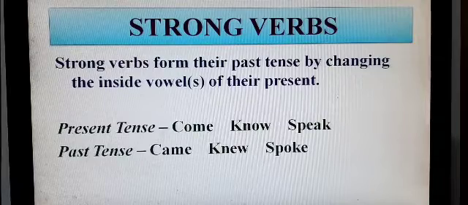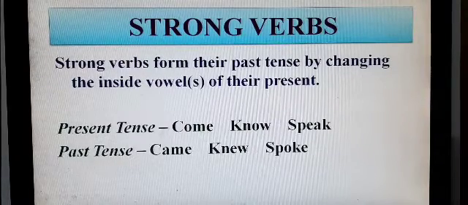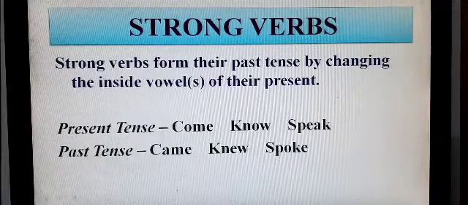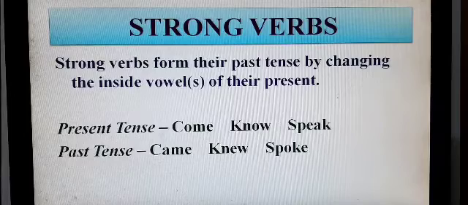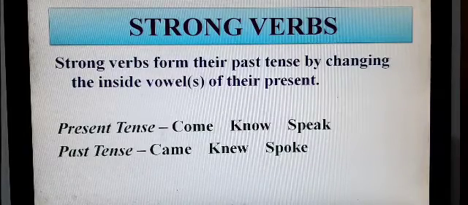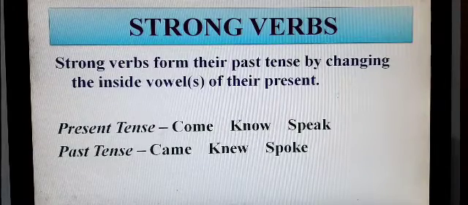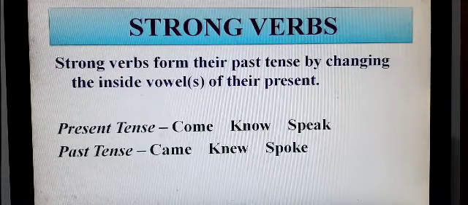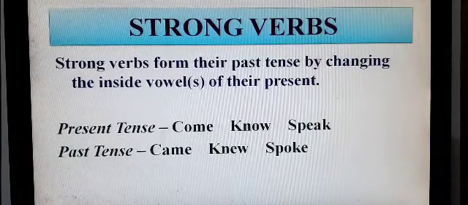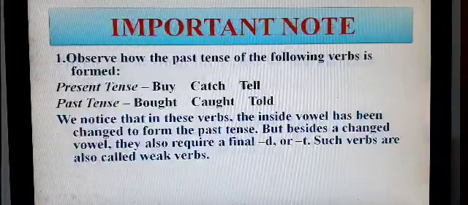The next verb is speak and its past form is spoke. Here we can see that we have not added anything in any of the verbs. We have just changed the vowels. So they are known as strong verbs. So weak verbs are made by adding something, whereas strong verbs are made by changing the inside vowels.